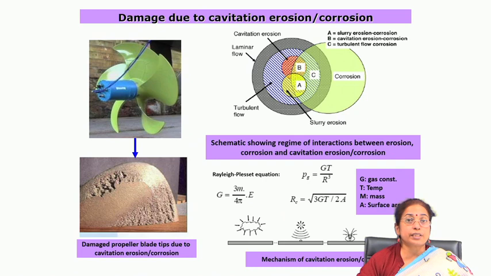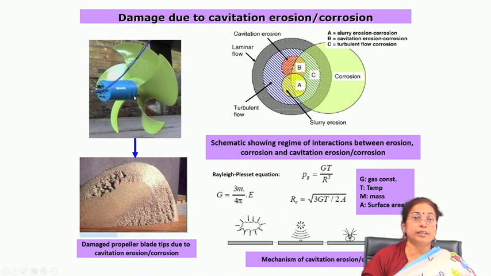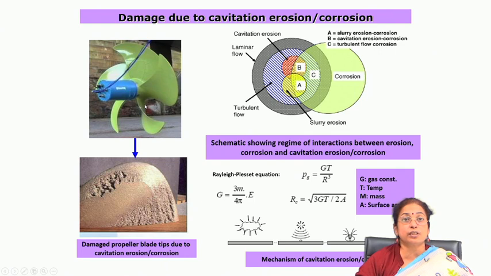That reduced pressure region is then occupied by a lot of water jets which try to maintain equilibrium, and as a result a lot of water jets get impinged on the surface of the component where there is pressure release because of the bursting of the bubbles, and they cause the material to be removed at a much faster rate.